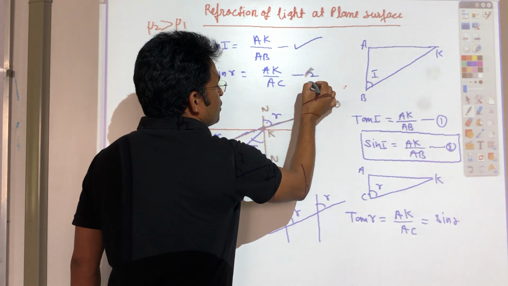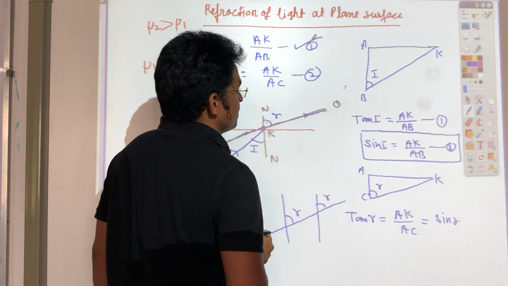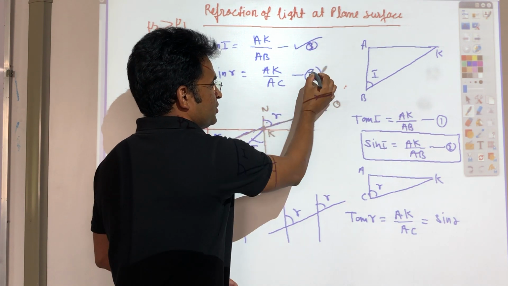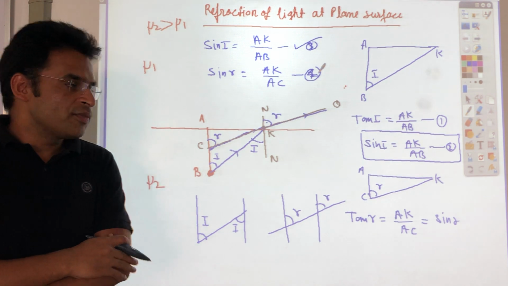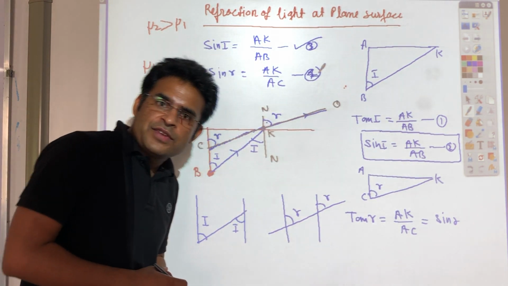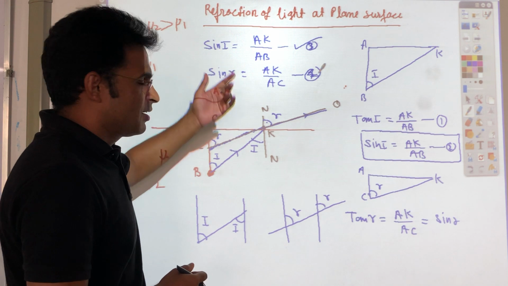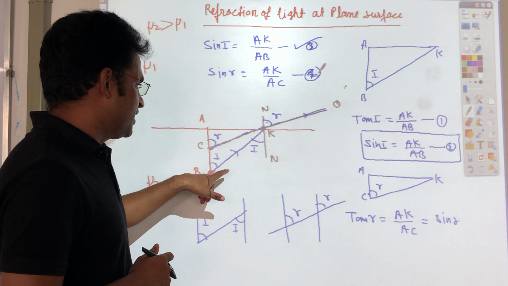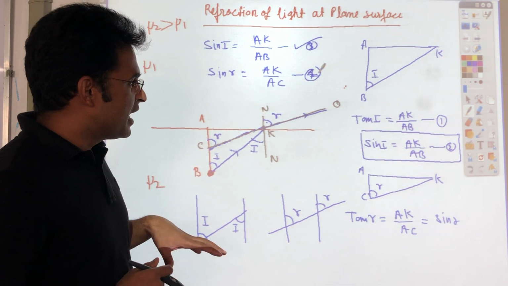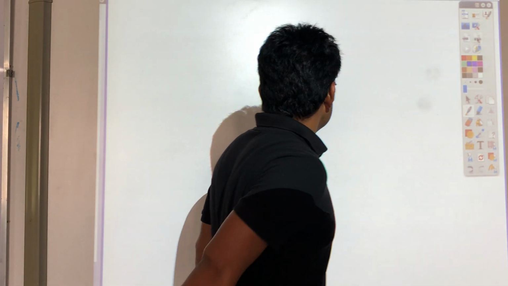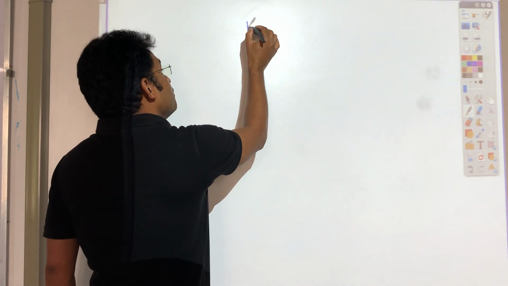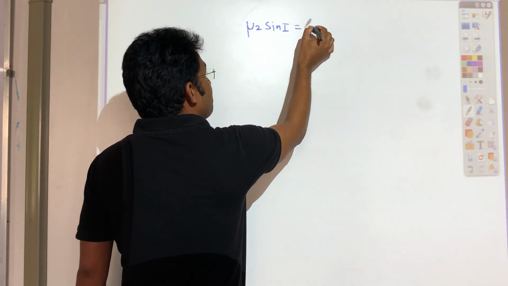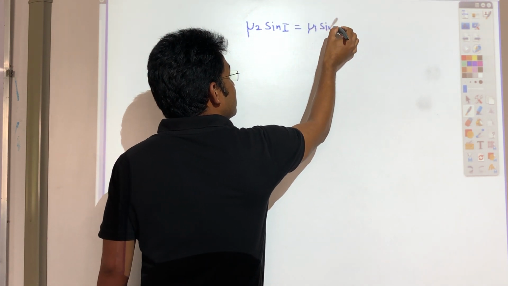This is the second equation. Let's say this one is the third equation, and this one is the fourth equation. If I equate these two, basically I want to use Snell's law. So how to use Snell's law over here? Let's go to the next page. What I can write is mu2 into sin I is equal to mu1 into sin R.